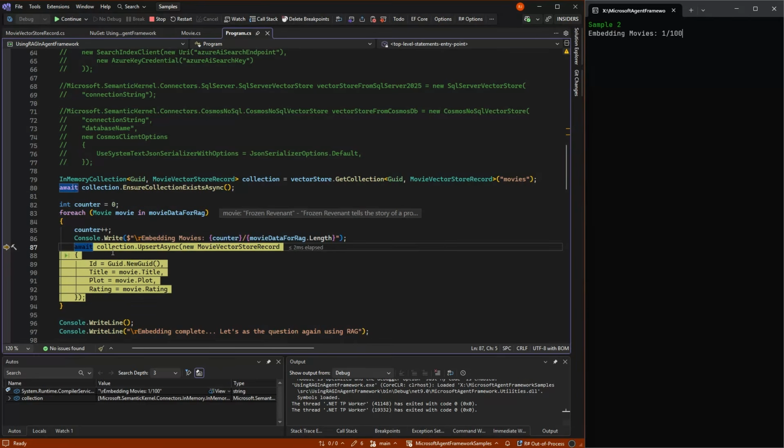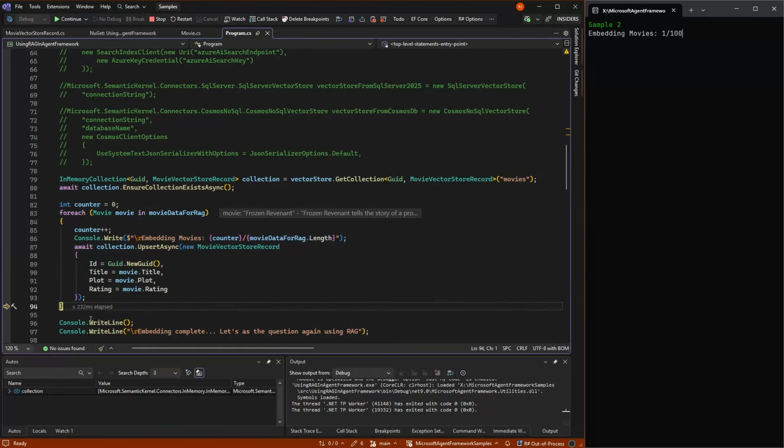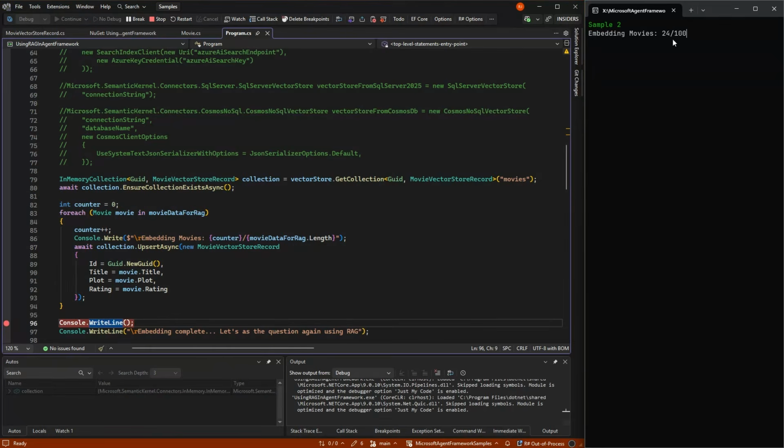But it's going to do this, and every time I call this, it's actually going to make a call up to Azure AI and do the embedding, give me a vector back, and then put that into the system. So I'm going to just let this run, and it will take a little while. I put in a little counter here so we can see it happening. So vectorization is not expensive, it costs a little, but it's not too expensive, and it's fairly fast.